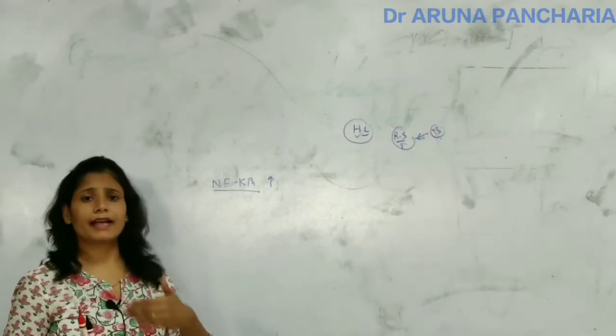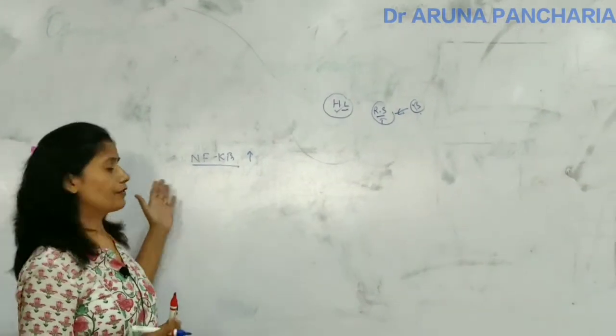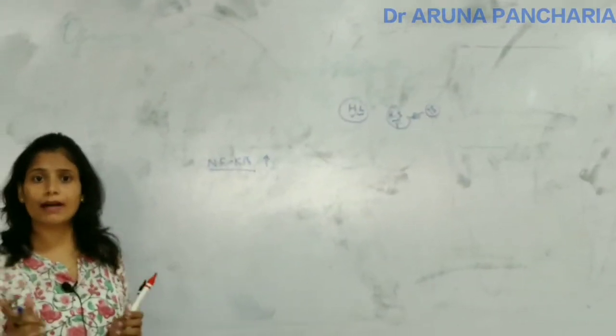What are the things that activate NF-kappa B? First is the Epstein-Barr virus.